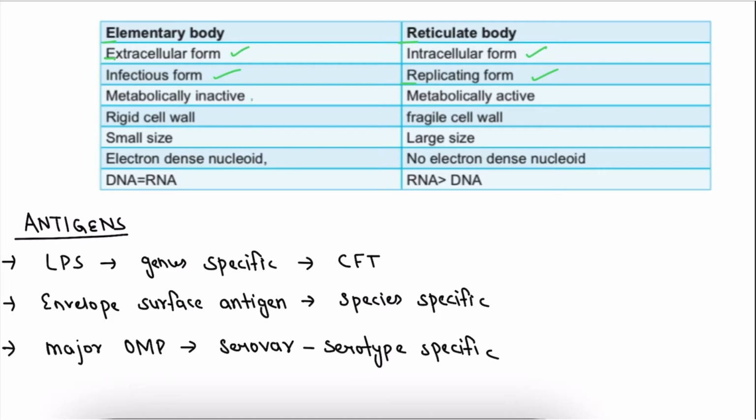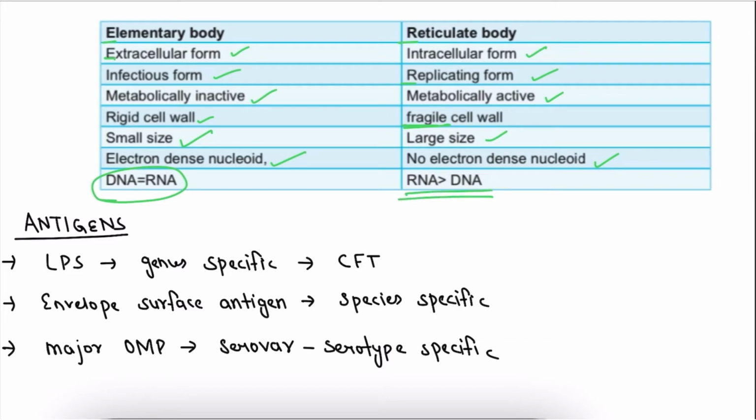Elementary body is metabolically inactive. Reticulate body is metabolically active. Elementary body has a rigid cell wall, and the cell wall in reticulate body is fragile. Elementary body is small in size with an electron dense nucleoid, while reticulate body is considerably larger with no electron dense nucleoid. The amount of DNA is equal to the amount of RNA in elementary body, whereas the RNA content is greater in reticulate body.